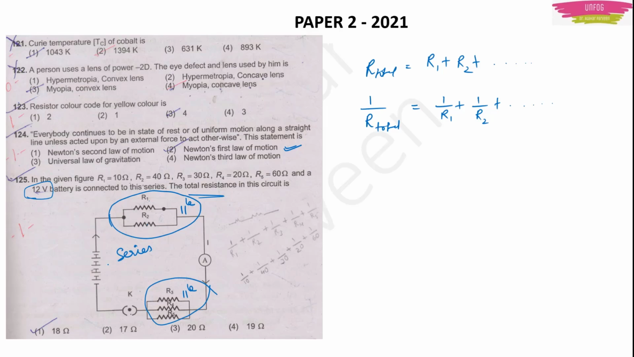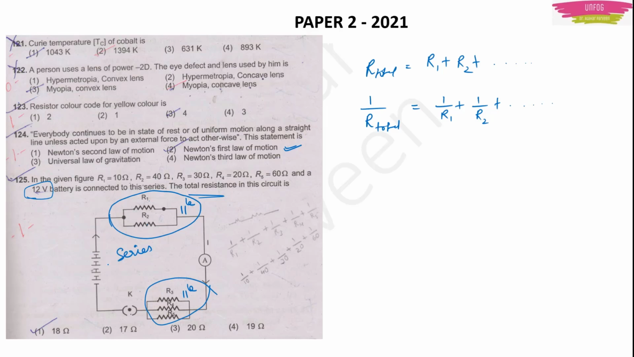How to identify? There are many ways of identifying. First is that you can see how the connections are done. As I told earlier also, I will give the link of the GPSTR playlist. Please go there and watch the lectures. You will understand very nicely how to identify the series and parallel connections.